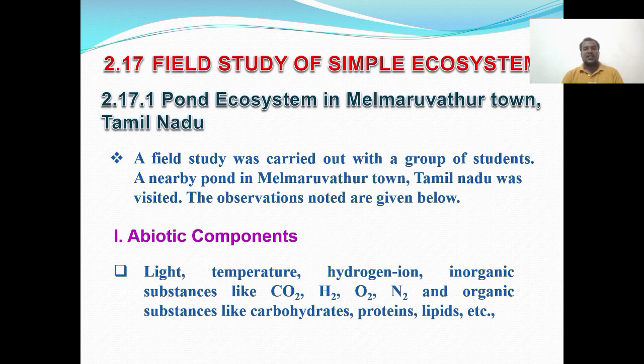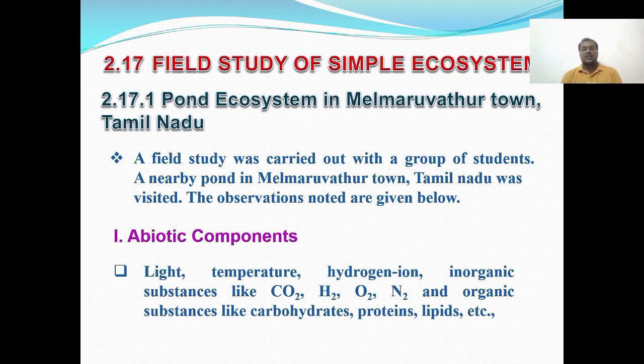The field study of simple ecosystems. In this ecosystem field study, we carried out with a group of students a visit to a nearby pond in Melmaruvathur town near Chennai, Tamil Nadu. Some observations are noted in this slide.